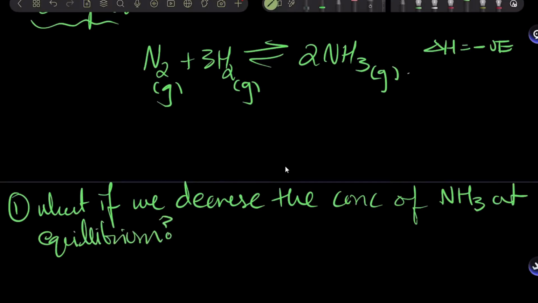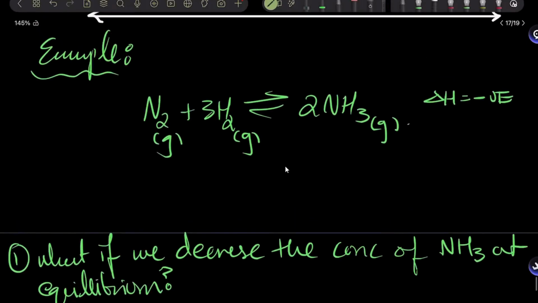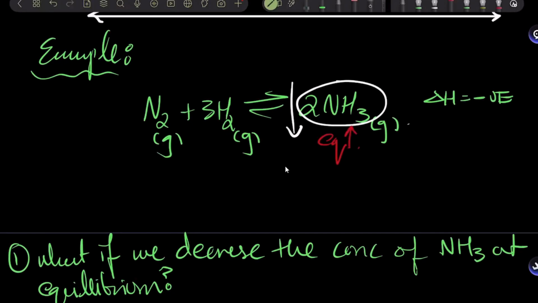What should happen right now? What should equilibrium do? Now remember what workings you have to do. For concentration, it's just simply checking. So if I decrease the concentration of NH3, what should equilibrium do? Yep, it should try to increase. You always have to ask yourself this. Very simple. If I decrease this, what should equilibrium do? Write that down. Try to increase it. It will try to increase NH3.